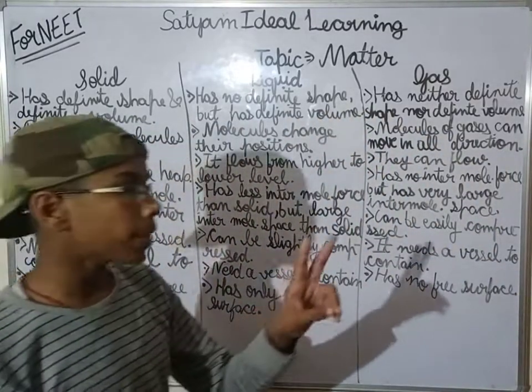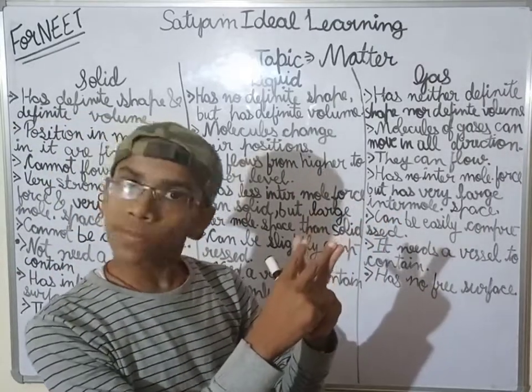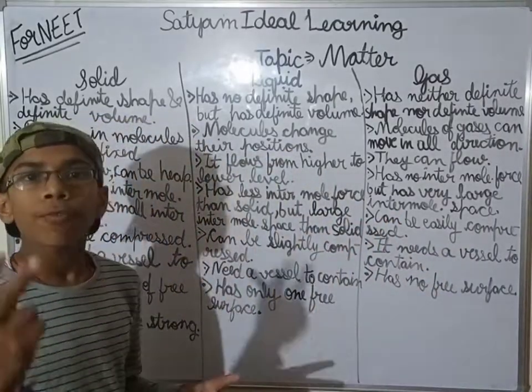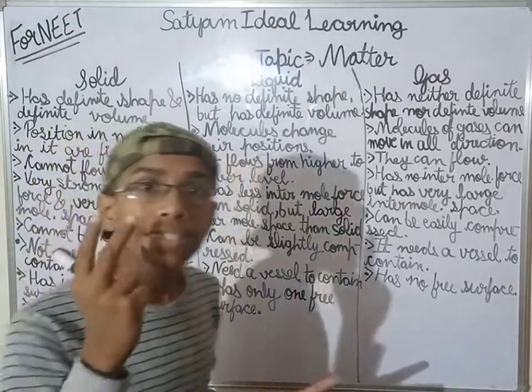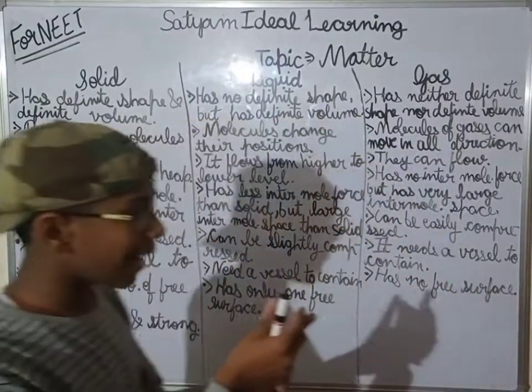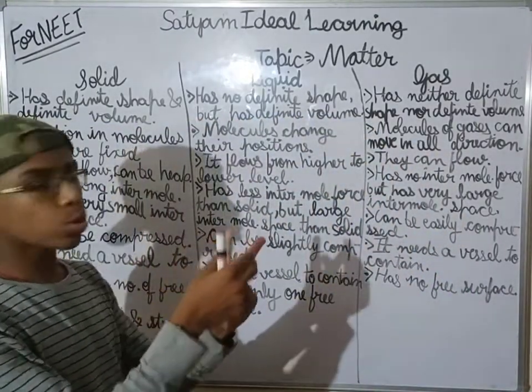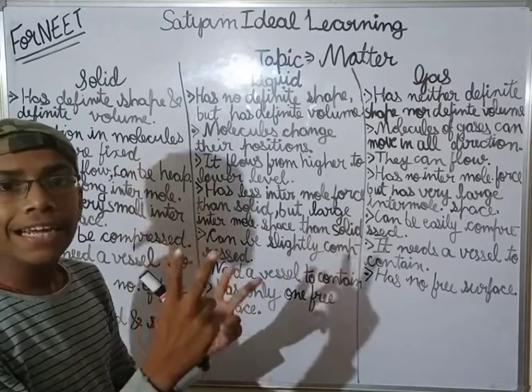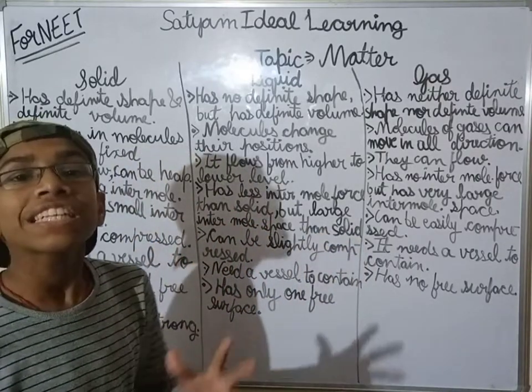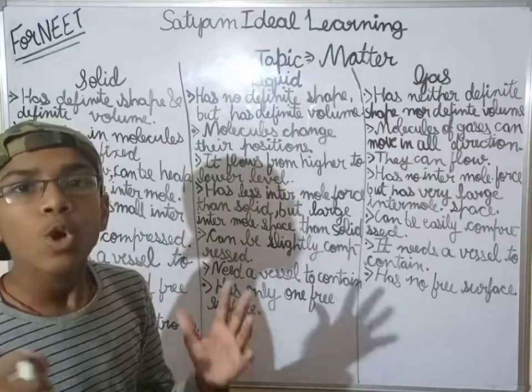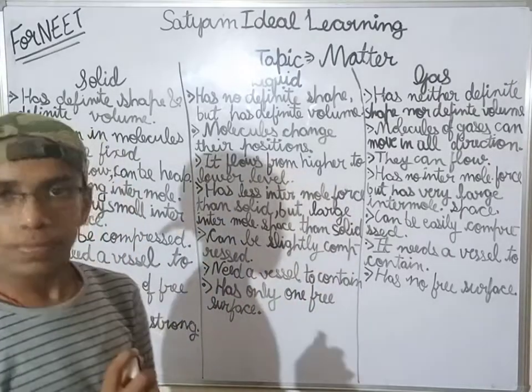So these two molecules are attracting each other with a force known as intermolecular force of attraction.